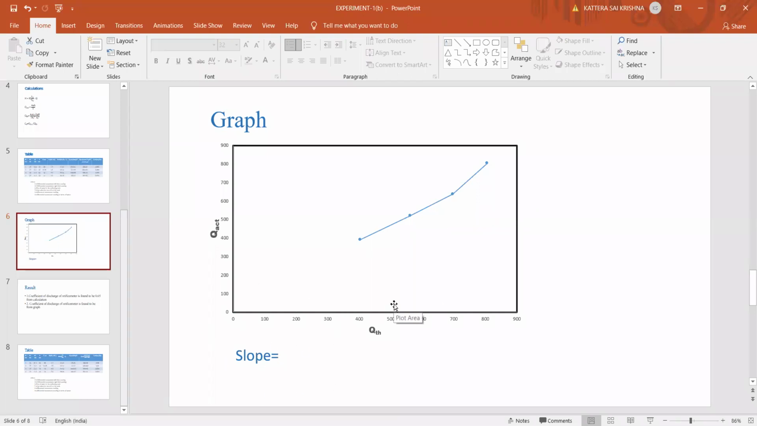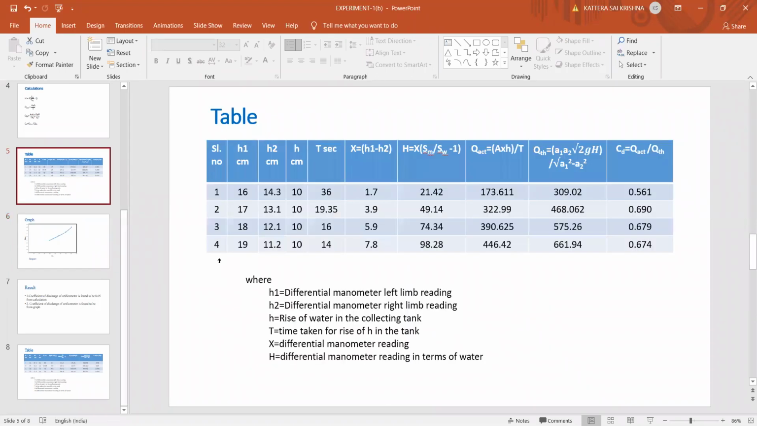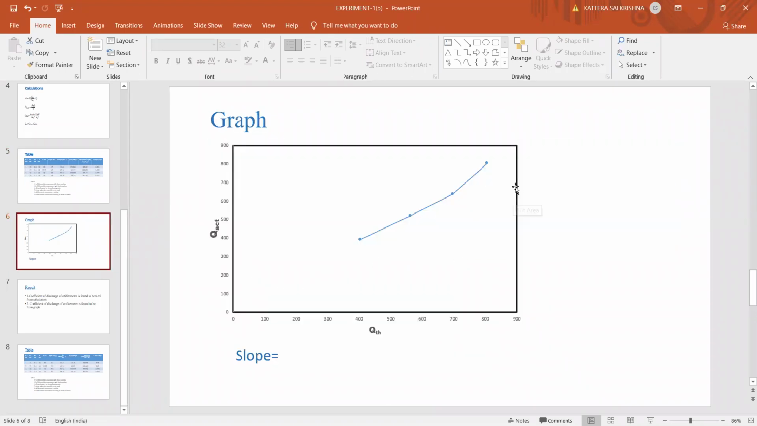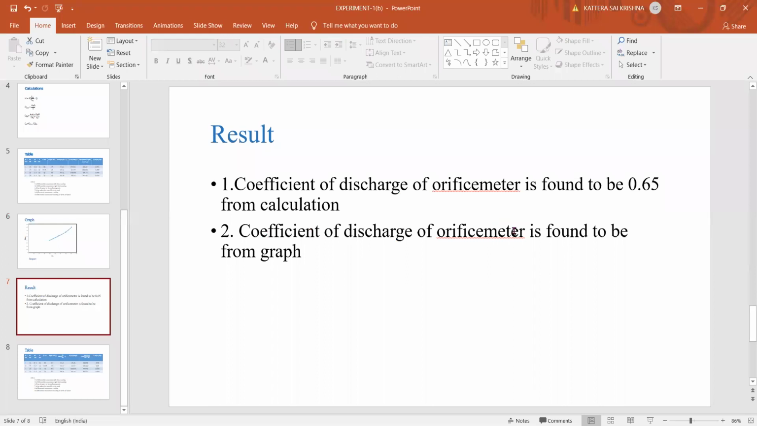If you have doubts, I'll send a model graph in the group. You can use that. This is just a graph of your venturimeter I am showing here. I didn't take the venturimeter readings, but you'll get almost the same type of graph. Around 0.7 or 0.69 you'll get from the slope. That value is the coefficient of discharge of the orifice meter, and from the graph we need to write it.